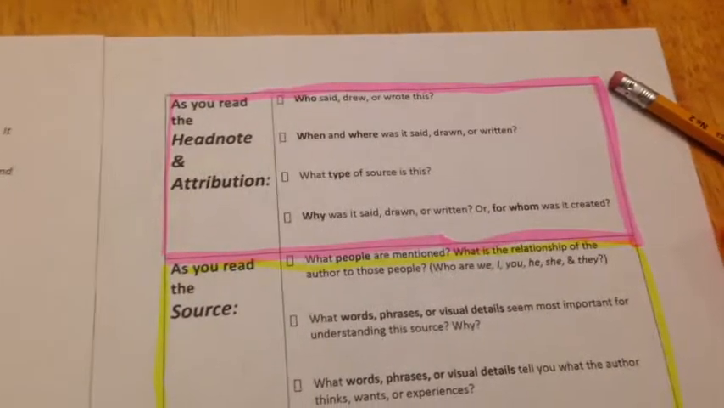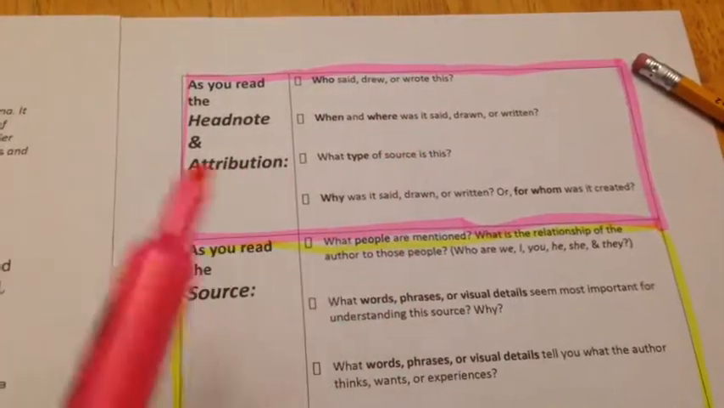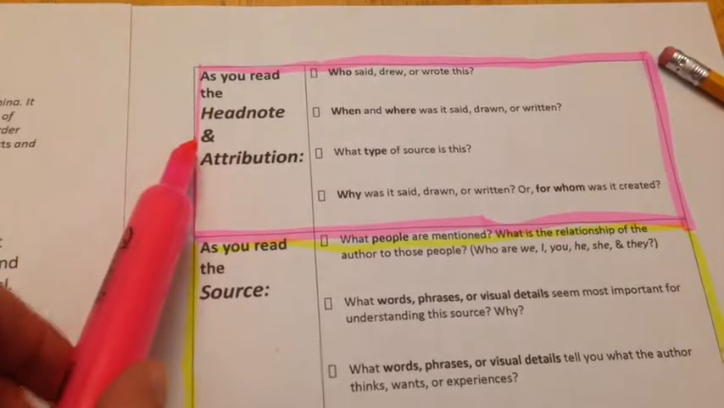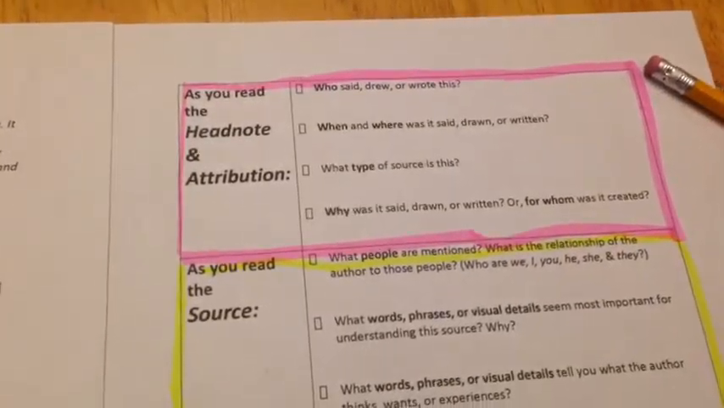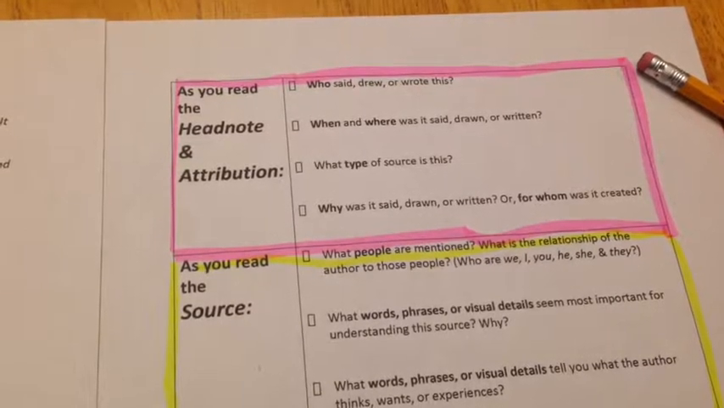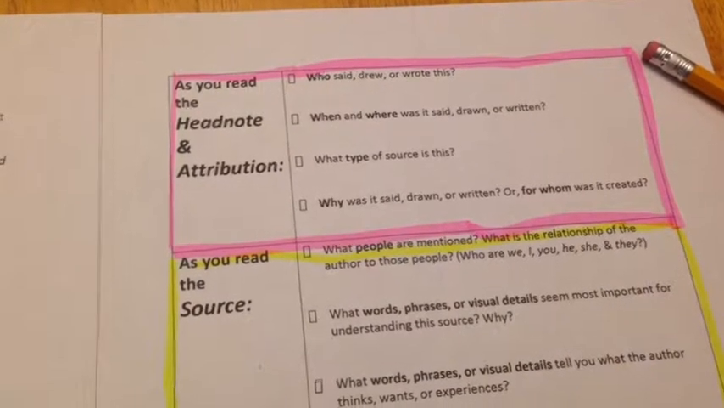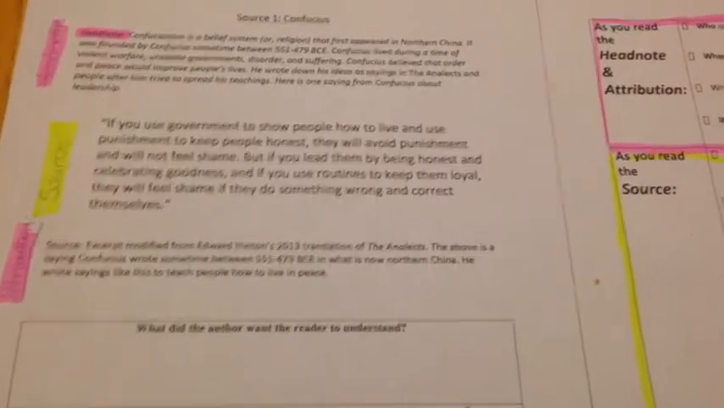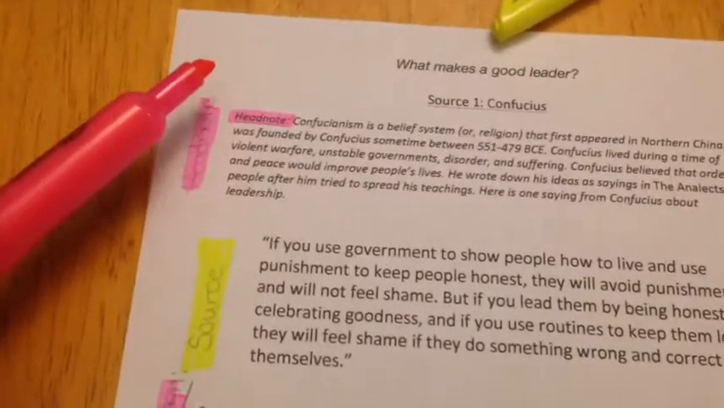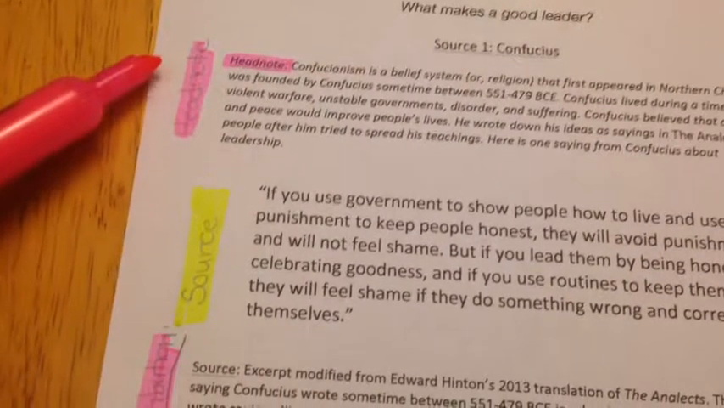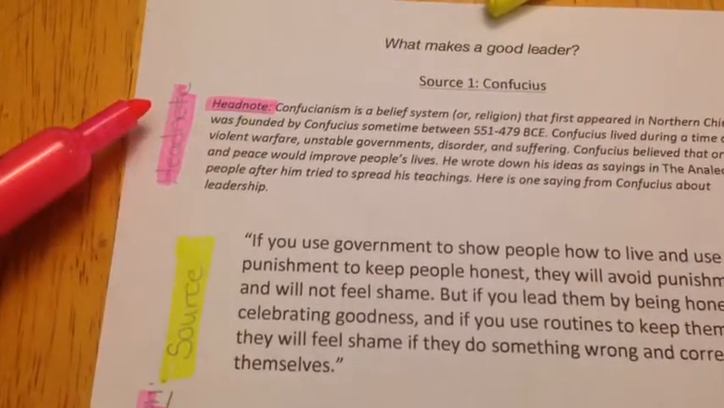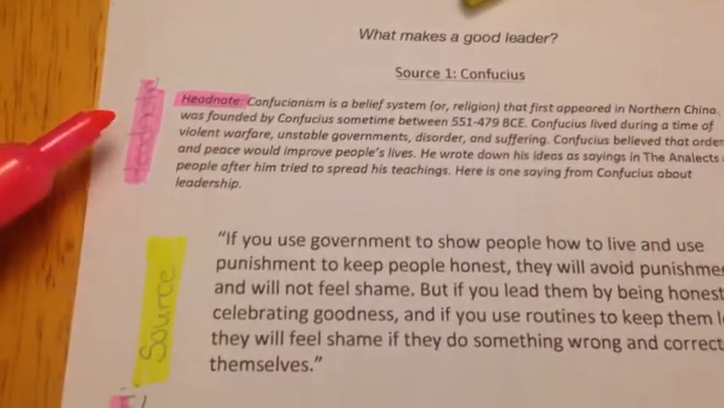The first thing you need to do is take your pink highlighter and highlight the Headnote and Attribution section of your bookmark, just like I did. When you're done with that, you're going to move over to your text, and I'm going to color code it. So you notice this says Headnote. Here I've highlighted in pink where it says Headnote, and I made a little note to myself on the side that said Headnote and highlighted it in pink. You need to do that as well.